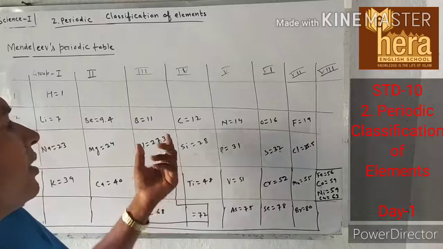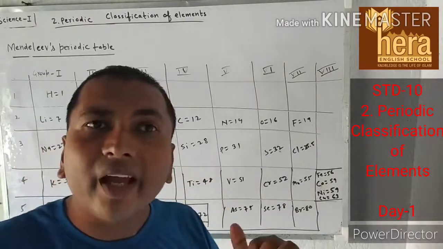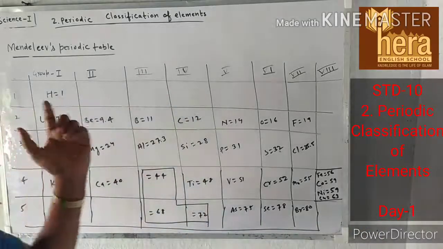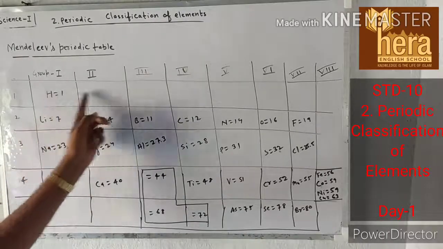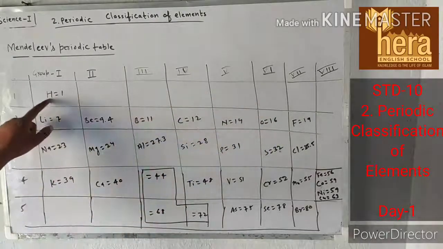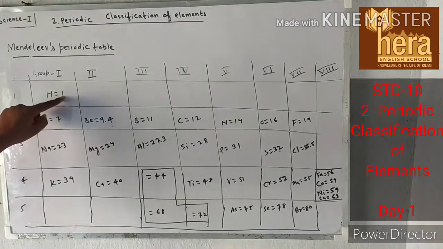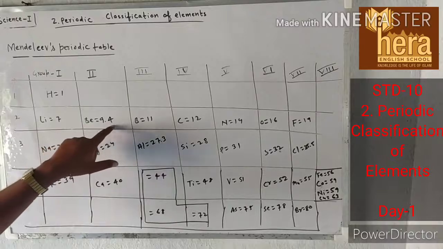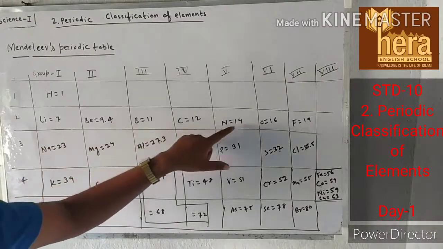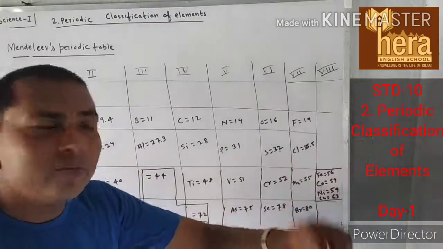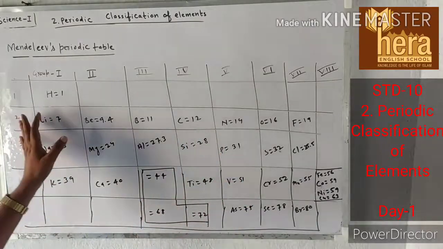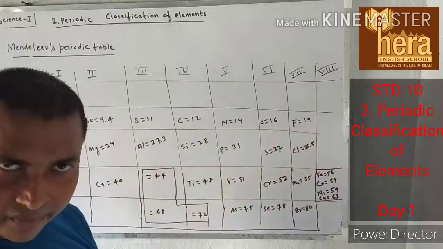The periodic table is based on increasing atomic mass. You have to read like this. These are all atomic mass numbers. Hydrogen has atomic mass 1, lithium 7, then beryllium 9.4, boron 11, carbon 12, nitrogen 14, and so on. So you can see here that this table is based on increasing atomic mass.